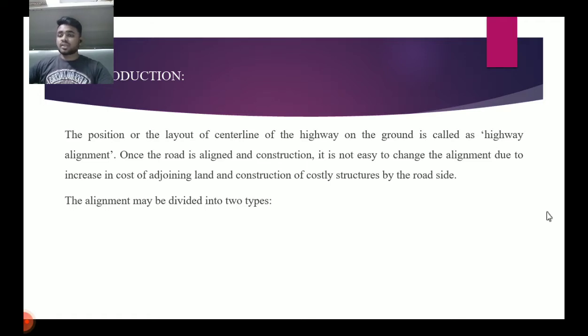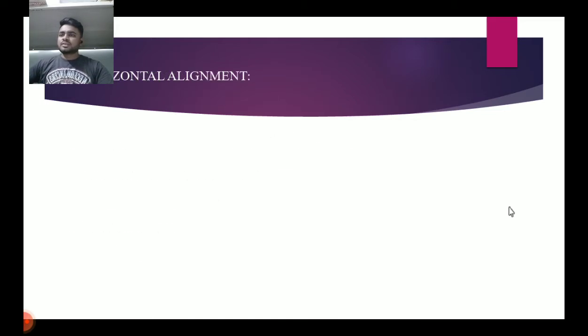Highway alignment is divided into two types. First one is horizontal alignment, and second one is vertical alignment. Then move on to the next slide. Here, horizontal alignment.